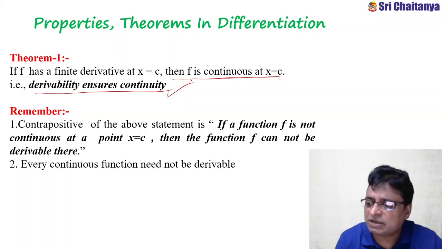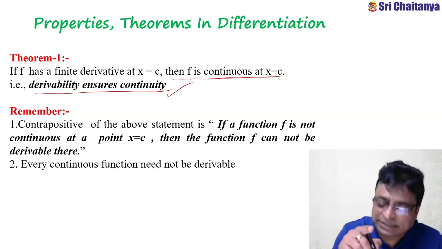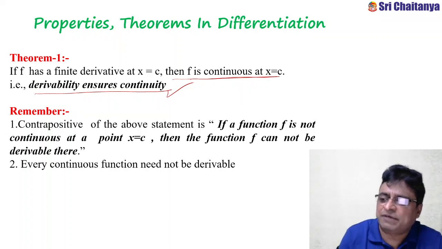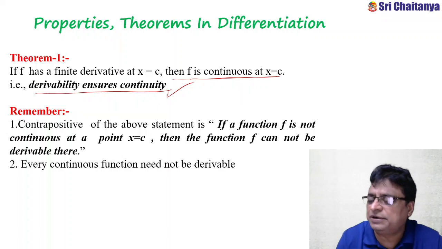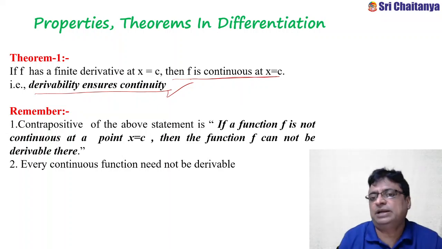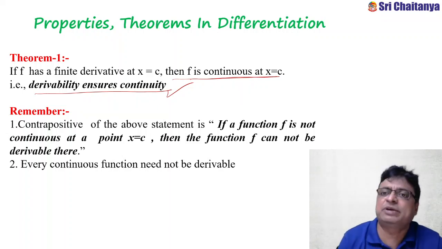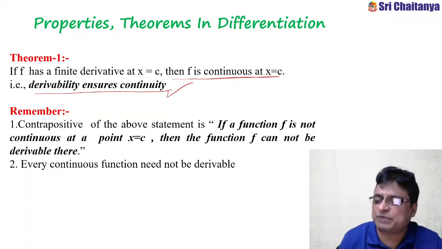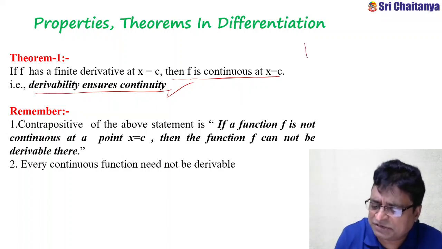If anybody asks you to test continuity as well as differentiability, instead of wasting time on both, better you check derivability at that particular point. If derivability exists, simply you can say the function is continuous. But the converse need not be true. That means not every continuous function is derivable. This is the best example for this.